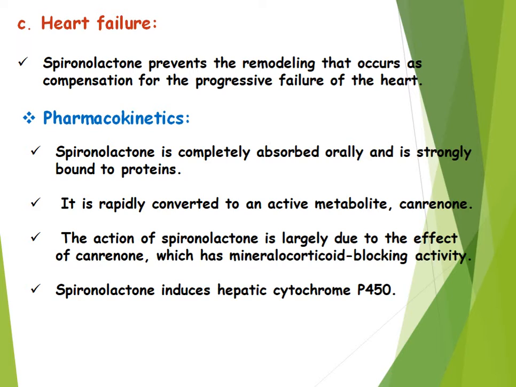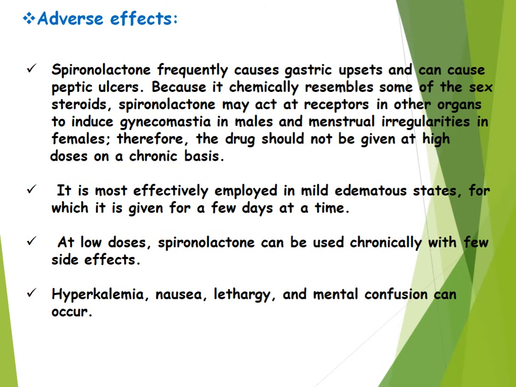It is rapidly converted to an active metabolite, canrenone. The action of spironolactone is largely due to the effect of canrenone, which has mineralocorticoid blocking activity. Spironolactone also induces hepatic cytochrome P450.